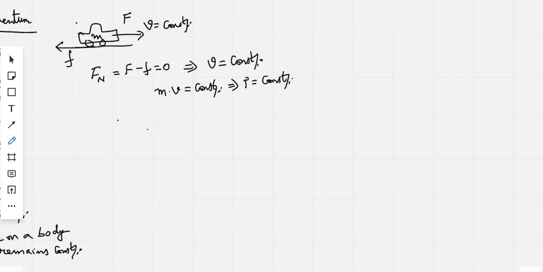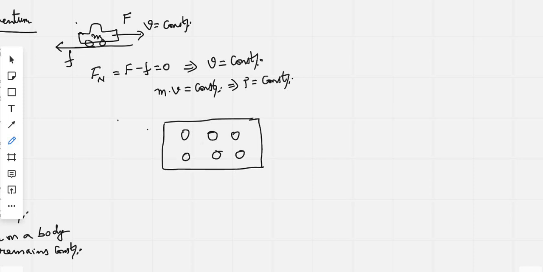Okay, let us take another way of understanding conservation of momentum. Think that there is a gas container, and this container consists of gas molecules. As you know, all these gas molecules are not restricted, they move in random directions. Whenever they come towards another gas molecule, a collision occurs, and because of the collision the gas molecules move in different directions, and still they have their constant average velocity. Let us understand in detail.